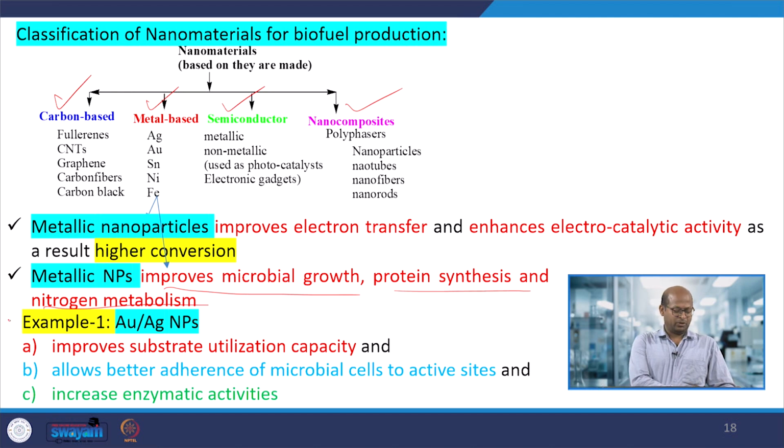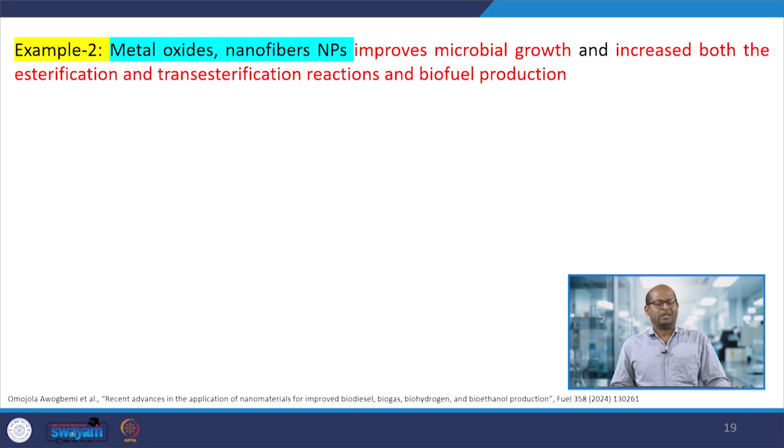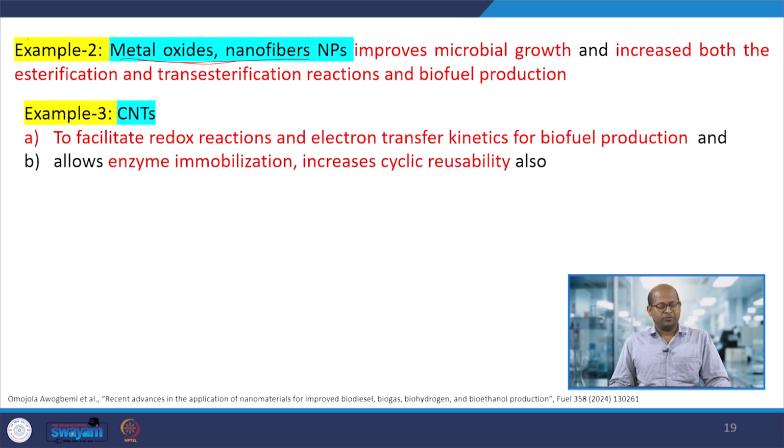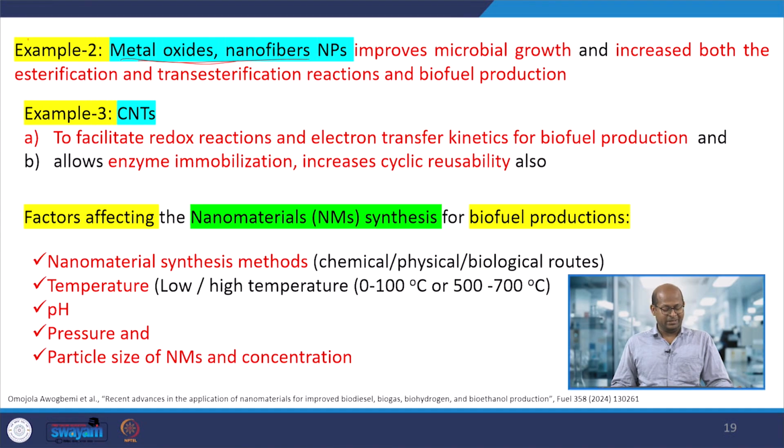For example, silver or gold nanoparticles we can use for improving the substrate utilization capacity. These gold and silver nanoparticles also allow better adherence of microbial cells to active sites, and they increase enzymatic activities. As example 2, metal oxide nanoparticles also improve microbial growth and increase both esterification and transesterification reactions for biofuel production. CNTs we can also use, which enhance enzymatic reactions.